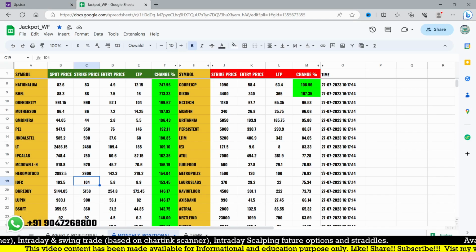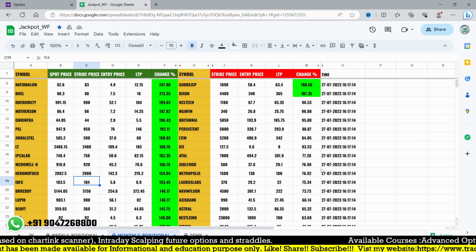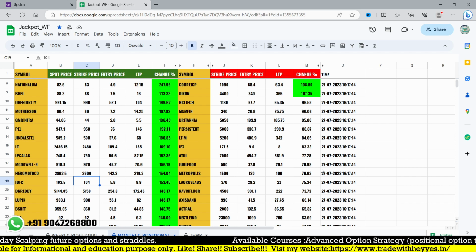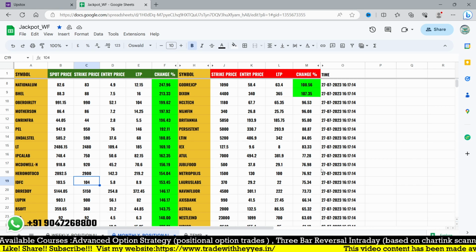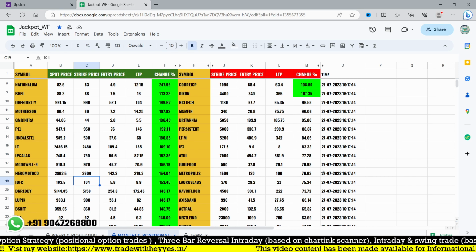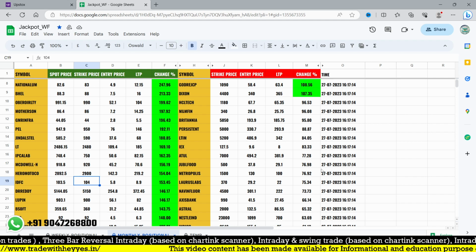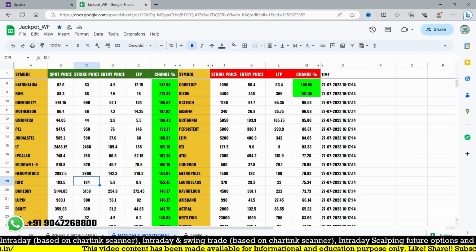So this is a scanner. We are going to use it to filter out the stocks. Initially we did the stock filtration by using charting and the Opstar website. But here we created this Google Sheet, which may help in real-time trading.